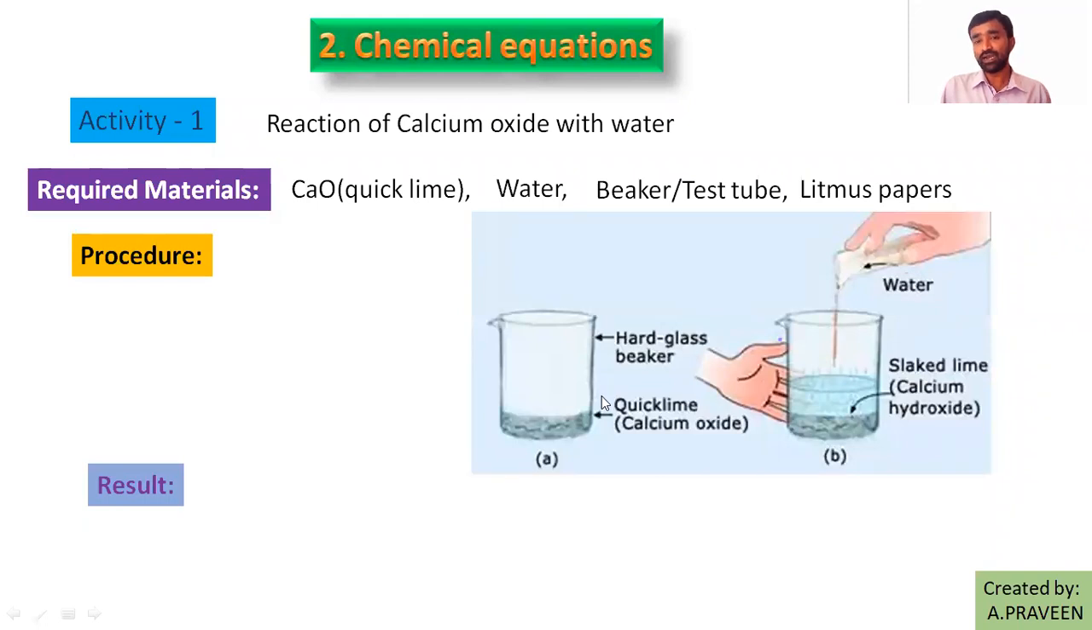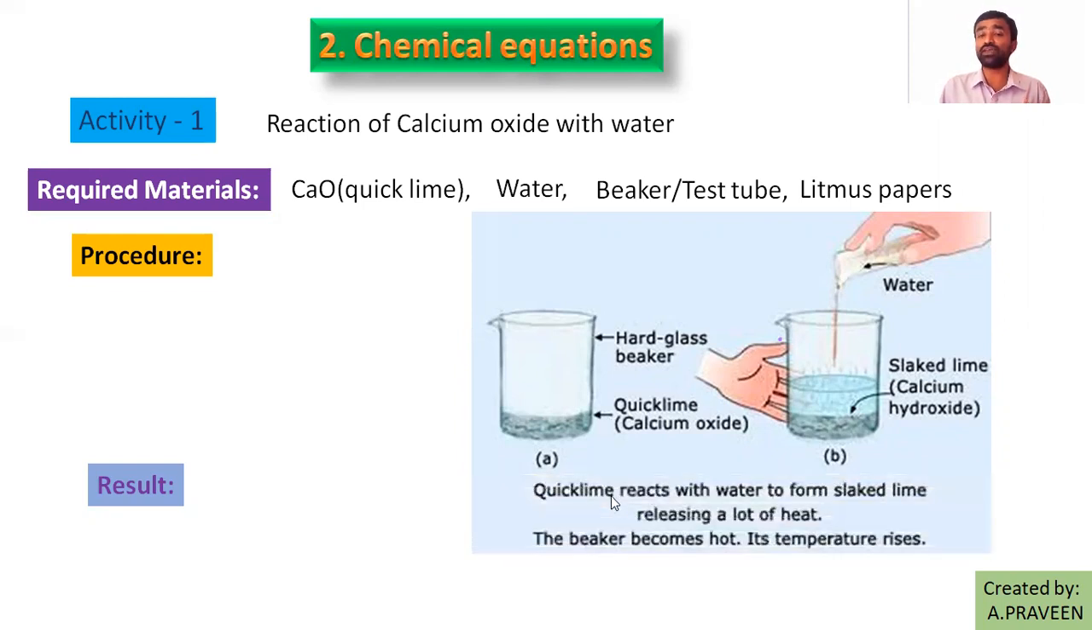What is your process actually? Taking the glass beaker, adding the quicklime and adding water, or taking the water and adding quicklime, anything. Quicklime is what? Calcium oxide. Then what are you doing? Just touching the beaker after adding the quicklime. Slaked lime is what? It is formed after adding calcium oxide and water. That liquid we can call slaked lime. This is calcium hydroxide.